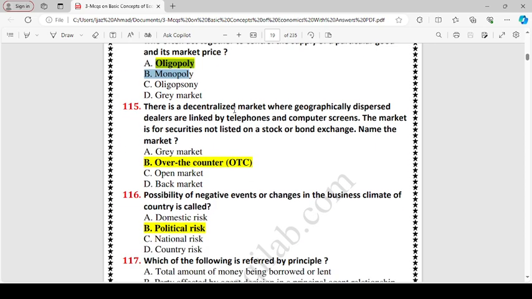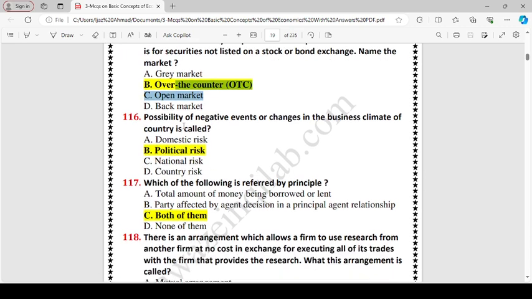There is a decentralized market where geographically dispersed dealers are linked by telephone and computer screen. The market for securities not listed on a stock or bond exchange. Name the market: over the counter. Possibility of negative event or change in business climate of a country is political risk.